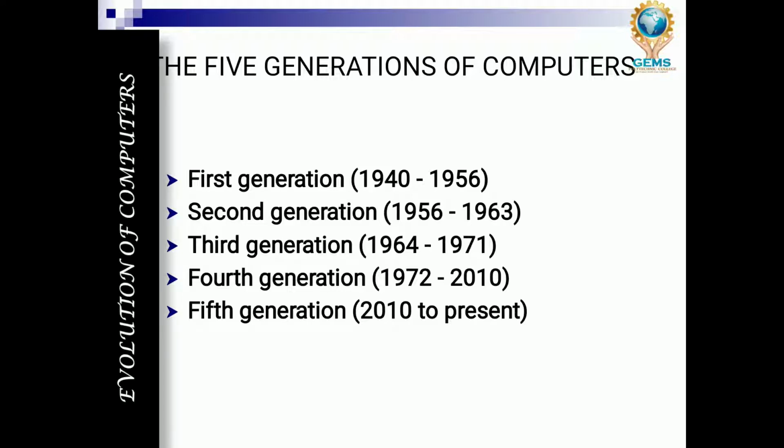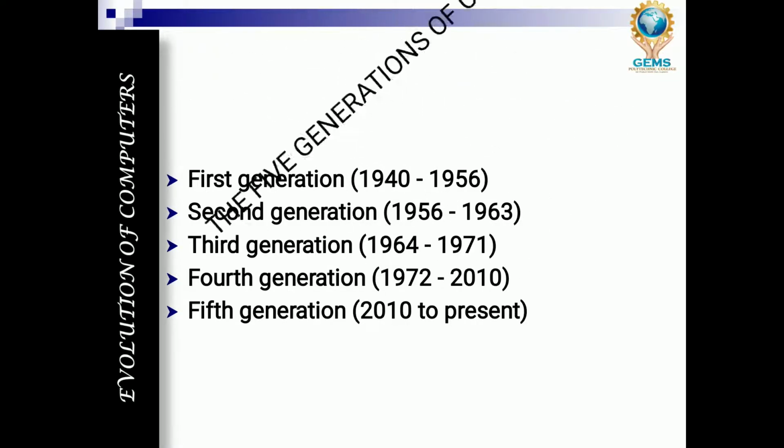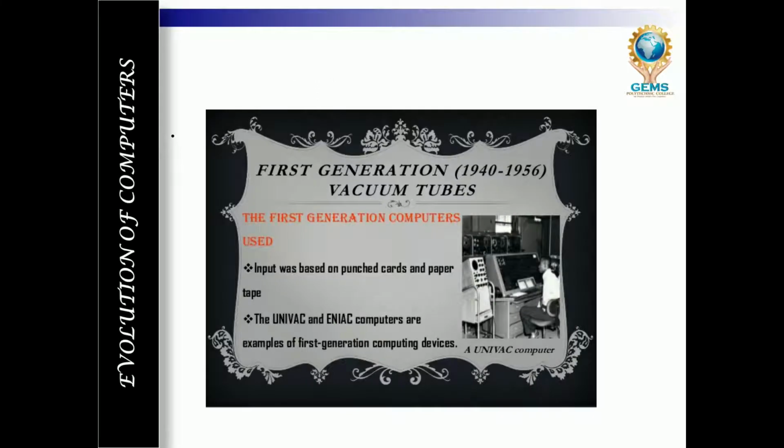In all these generations of computers, how the computer changes in size, performance, internal components and processors, how the drastic change occurs from generation to generation, we are going to see each and everything in a detailed manner. First we are going to see the first generation computer. It started 1940 to 1956. So what are the materials they used in first generation computers?